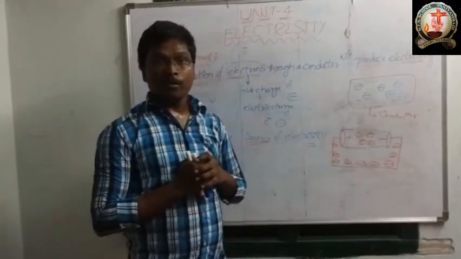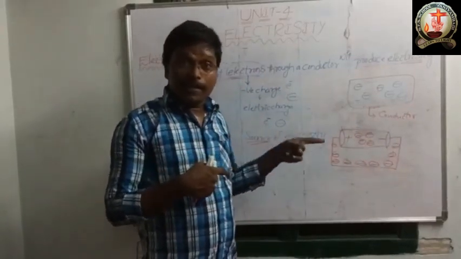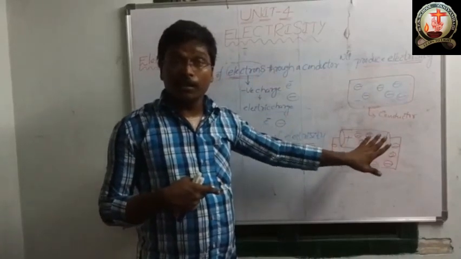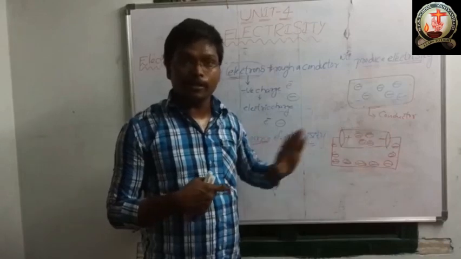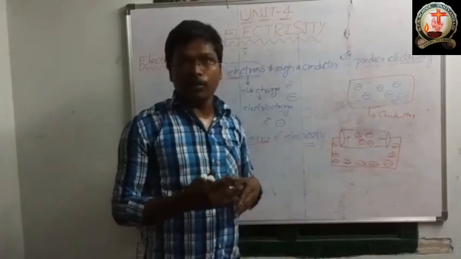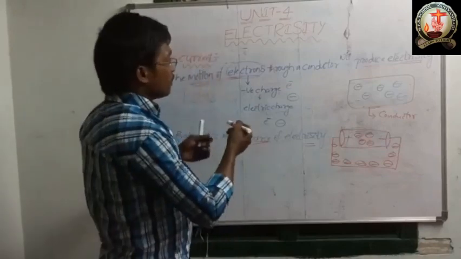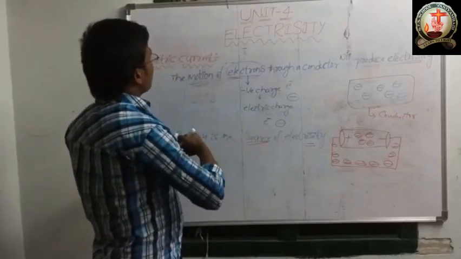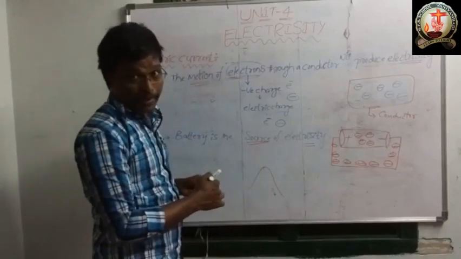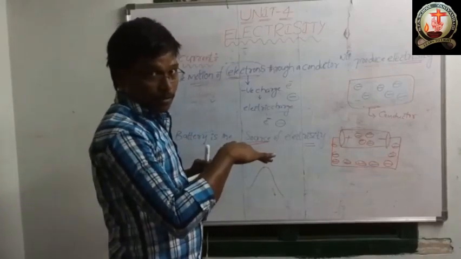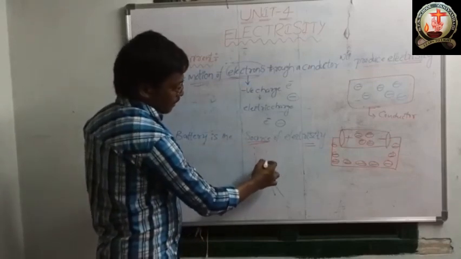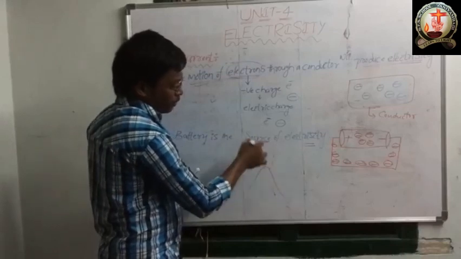Why, master, why are these electrons moving from positive terminal to negative terminal only? That is a standard procedure. I will tell you one example. Suppose this is a hill. Rain is falling on the hill.